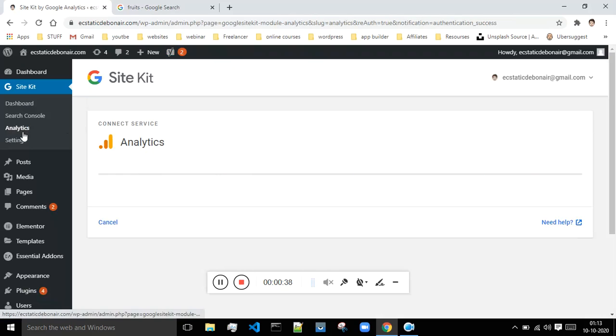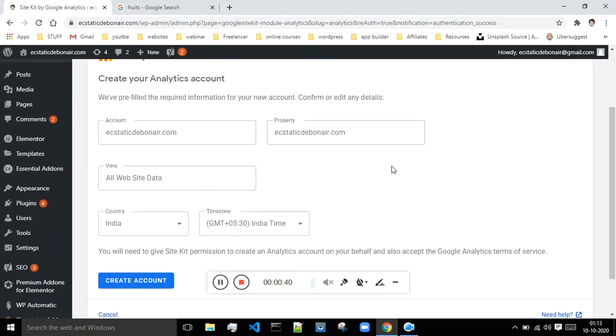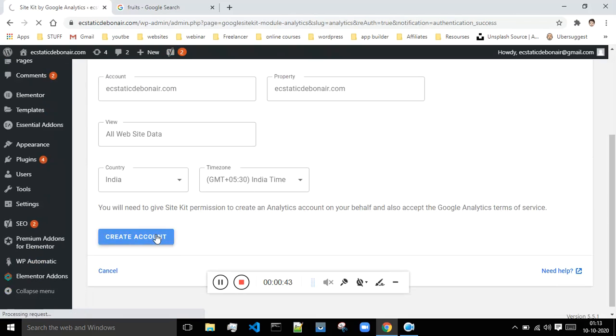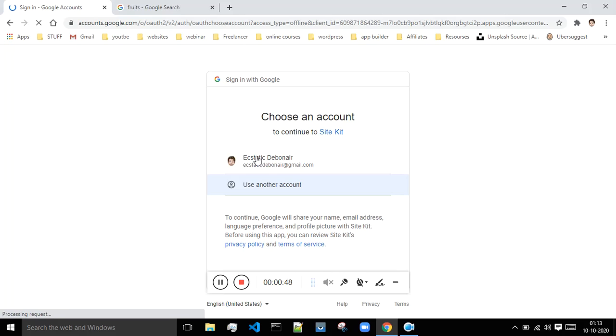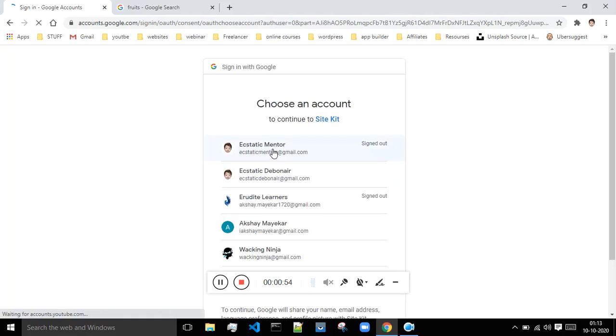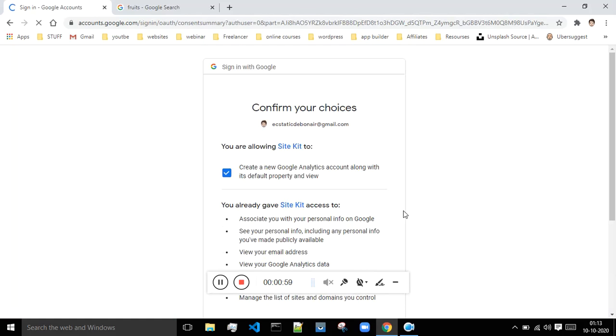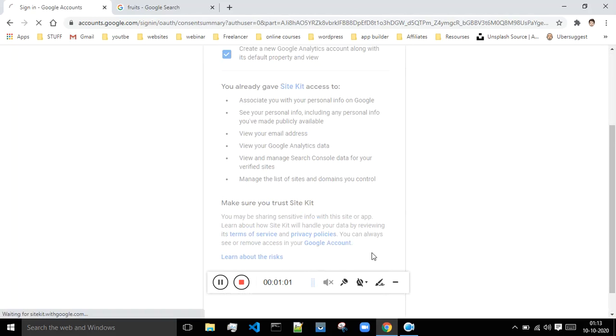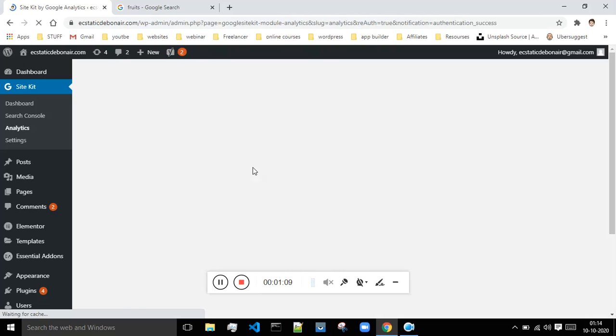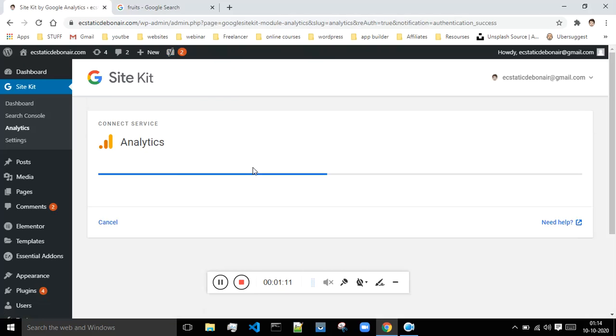Okay, so now as you can see, I'm getting the option of Analytics. So create account. I did not have an account with Google Analytics, because of which I'm creating the account. Click on allow. Whatever permissions this account creation process is asking, you just have to give all the permissions. Okay, now Analytics has been integrated.